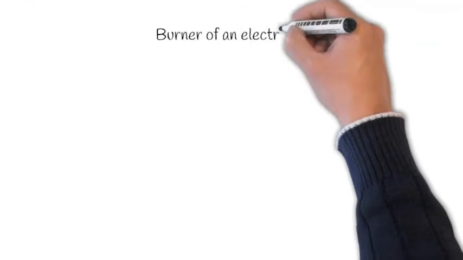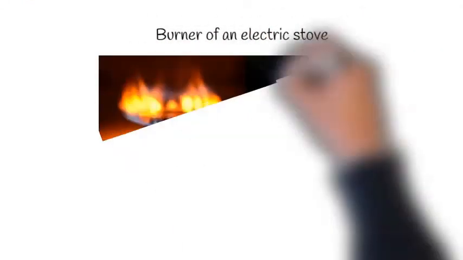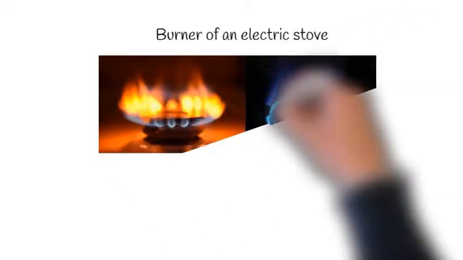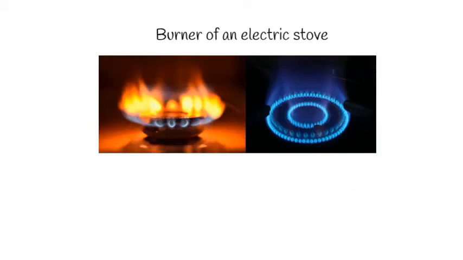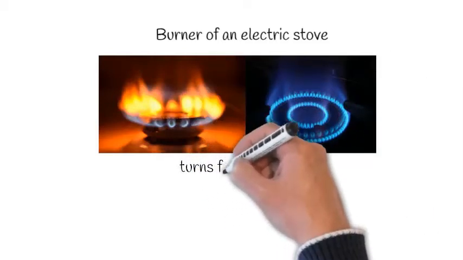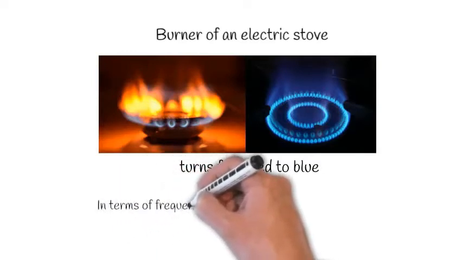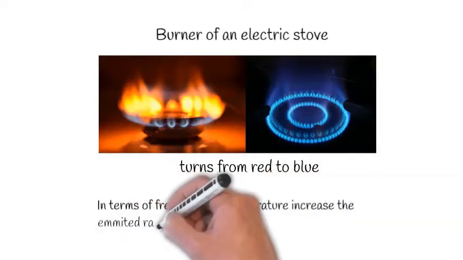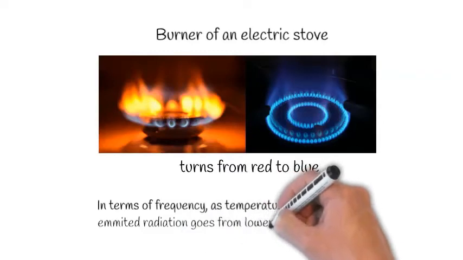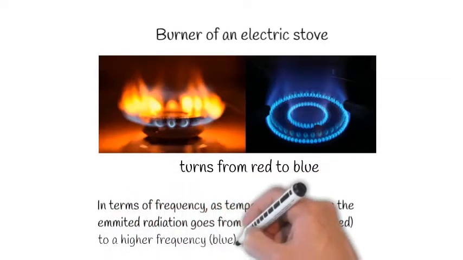Let us see the example of a burner of an electric stove. When the burner is heated, it first turns red. Even further, the radiation becomes white and then blue as the temperature continues to increase. In terms of frequency, as temperature increases, the emitted radiation goes from lower frequency, which is red, to higher frequency, which is blue, because red is in a lower frequency region of the spectrum than blue.